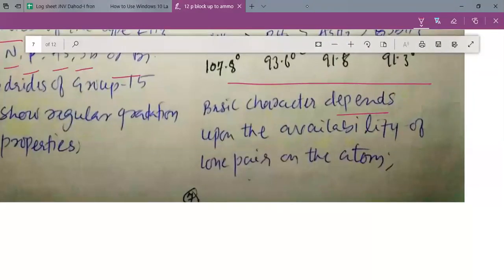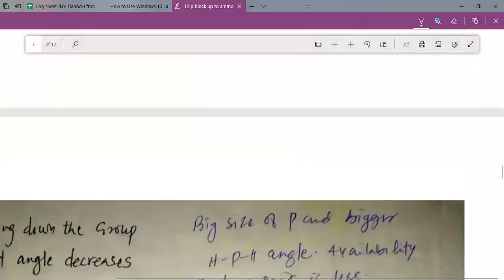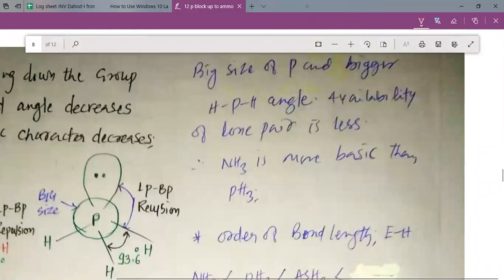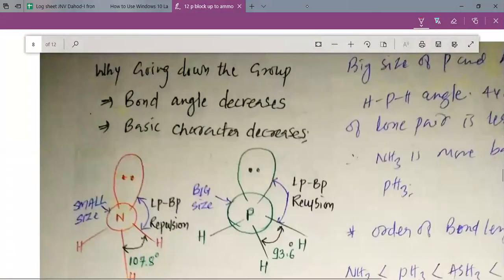Basic character depends upon the availability of lone pair on the atom. Please remember that the basic character of the hydride depends upon the availability of the lone pair on a particular atom. While going down the group, my dear students, bond angle decreases and basic character also decreases.